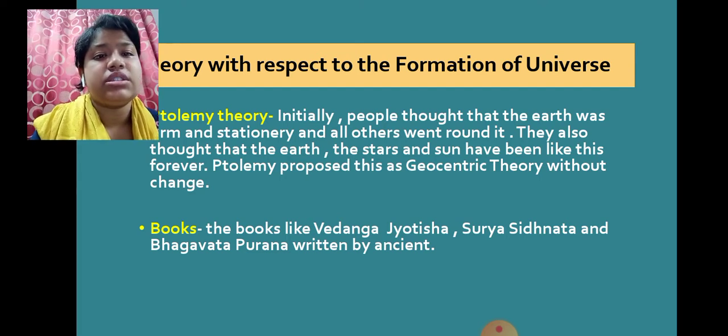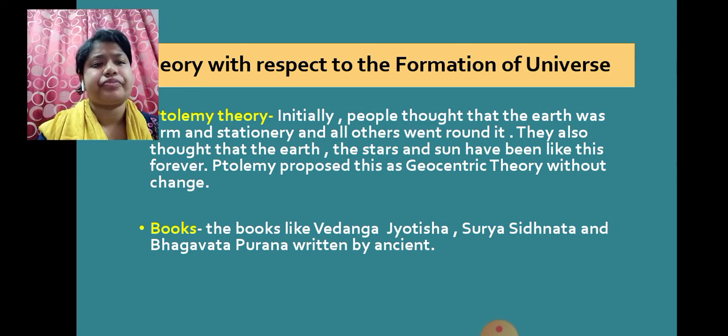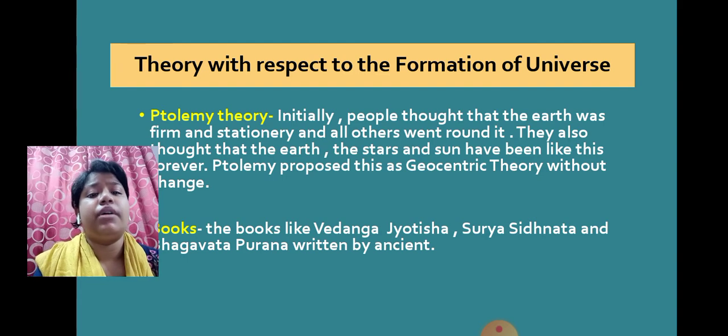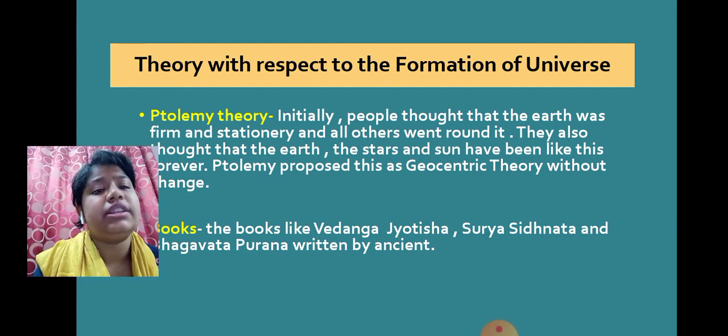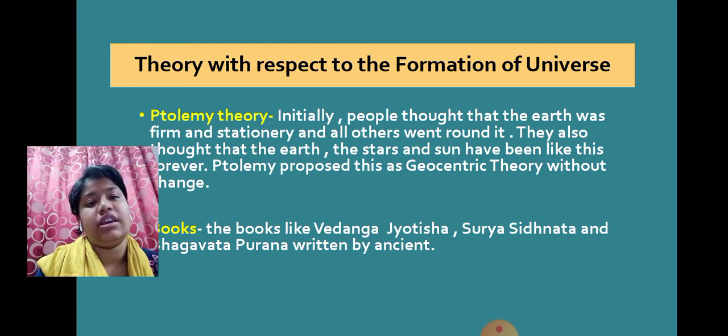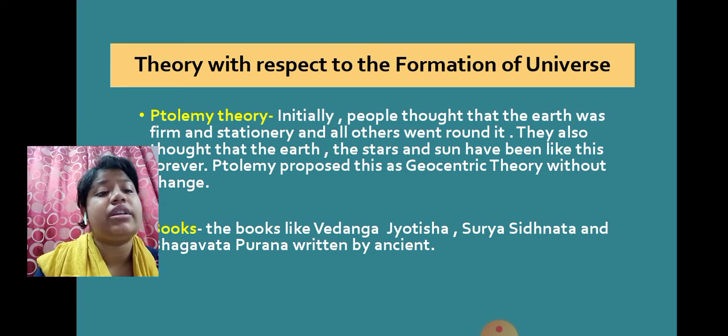So we'll study the theories with respect to the formation of the universe. If you see this, the Ptolemy theory. Initially, people used to think that the earth was firm and stationary, and all others went around it. So people thought the earth was stable and things were revolving around it. They also thought that the earth, the stars and the sun have been like this forever.